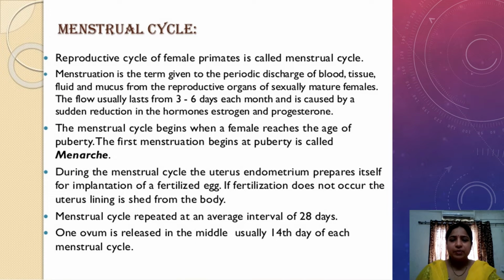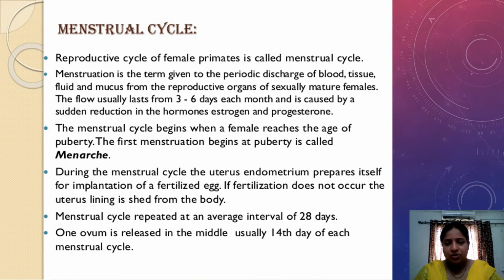Coming to the menstrual cycle, it is seen in all the female primates. This cycle, which is repeated every 28 days, is called the menstrual cycle.